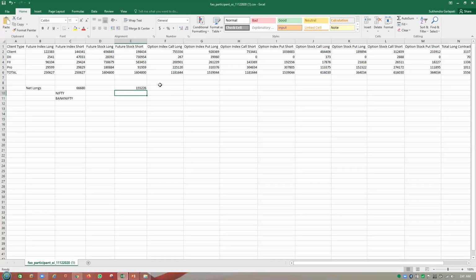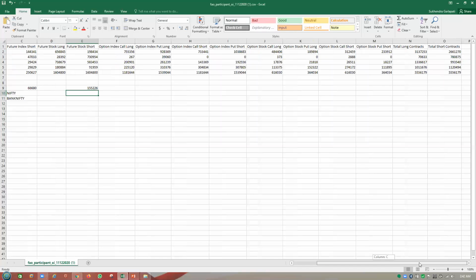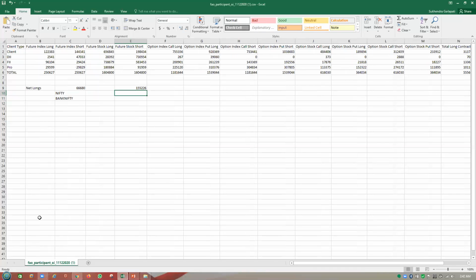So this is about the derivative section. Here you can get the futures index data and the options data, such as the index long and index short for calls and puts. At the same time, you can get the stocks as well. You can see the stock longs and stock shorts for the calls and the puts. This is how you get a fair idea about what their positions are in the market.